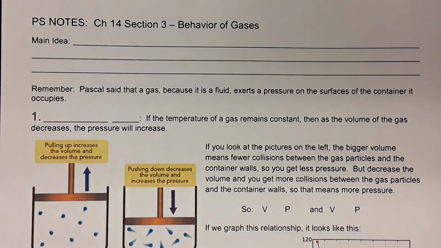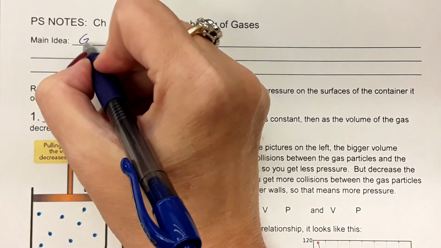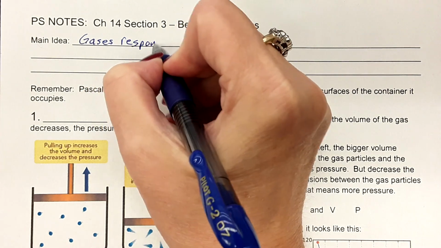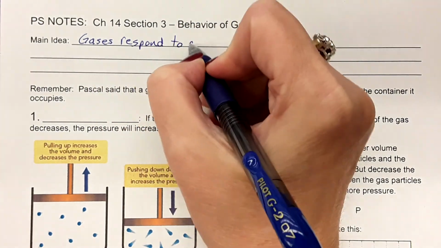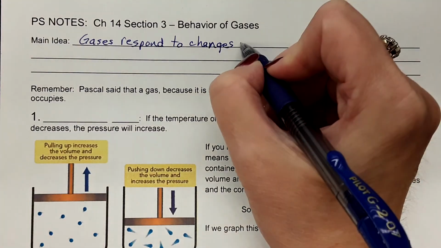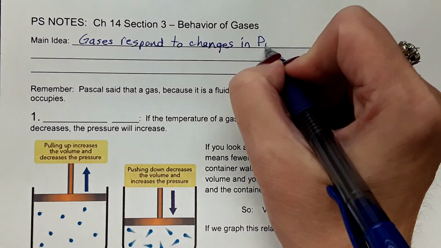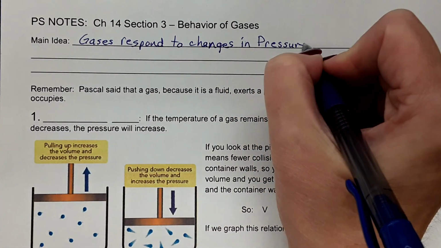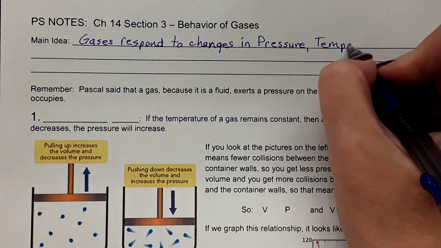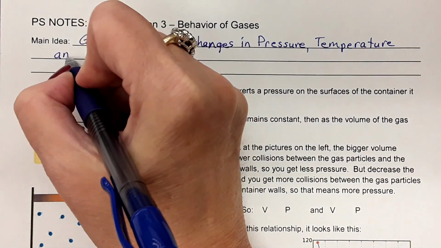One of the things we need to understand is the main idea of this section, and that is gases respond to changes in three things, okay? They respond to changes in pressure, temperature, and volume.